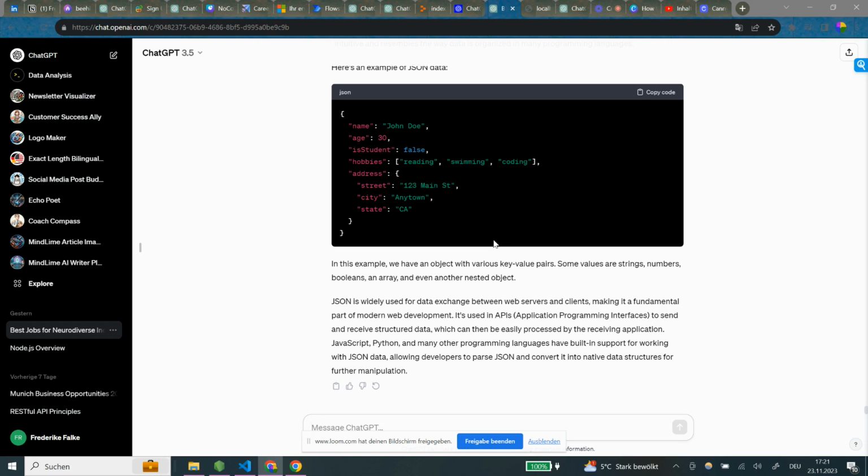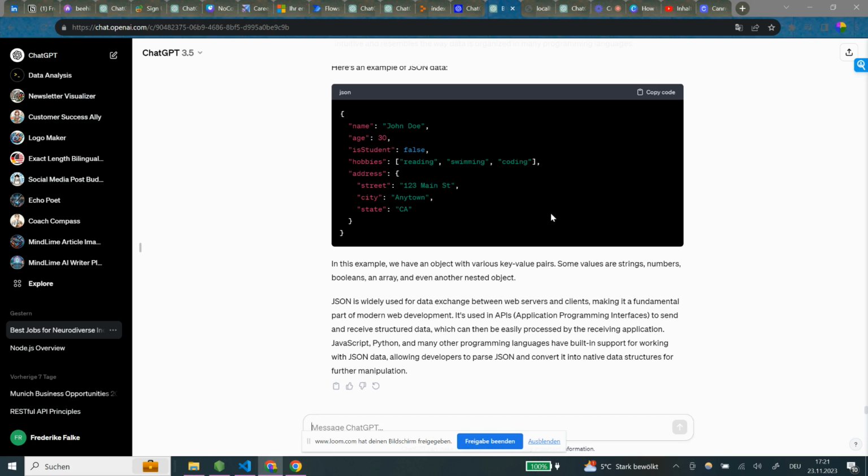JSON is widely used for data exchange between web servers and clients, making it a fundamental part of modern development. It's used in APIs to send and receive structured data, which can then be easily processed by the receiving application. JavaScript, Python, and many other programming languages have built-in support for working with JSON data, allowing developers to parse JSON and convert it into native data structures for further manipulation.